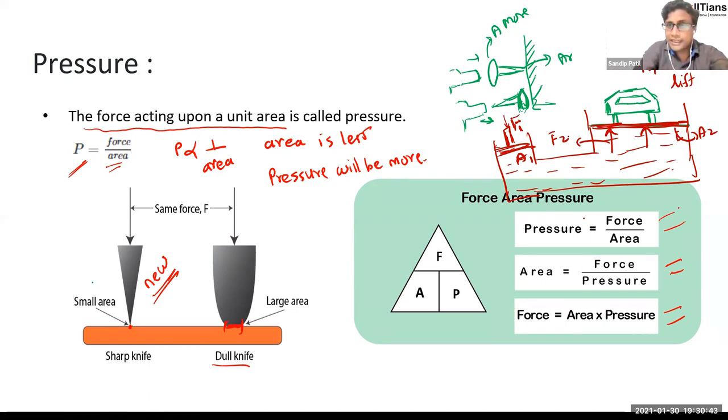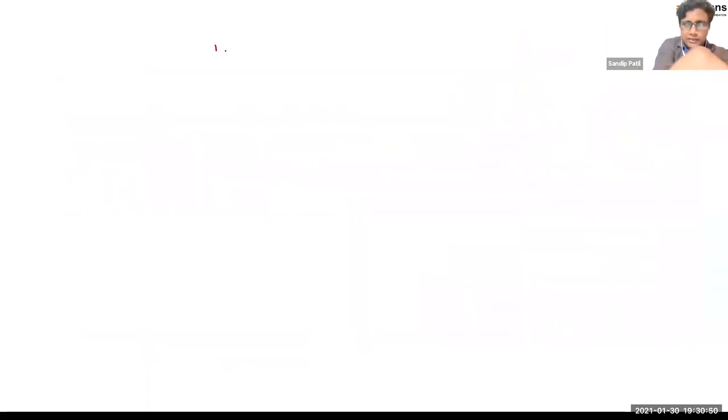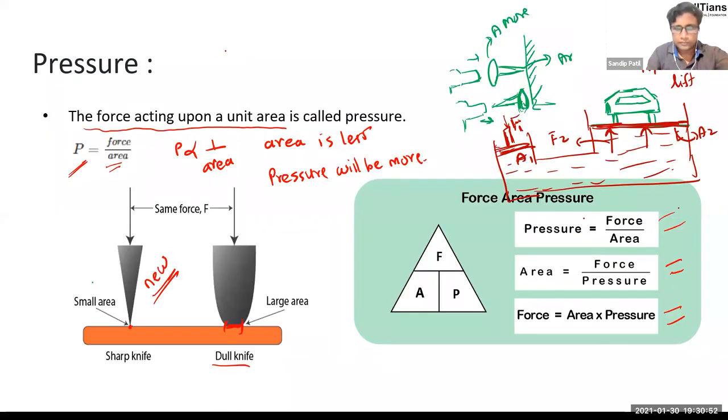So the scientist Pascal said, let me write the name here, Pascal's law: pressure developed at the first point is equal to pressure developed at the second point.